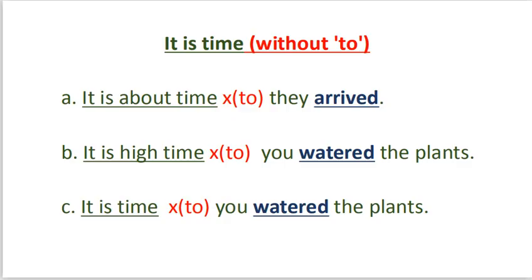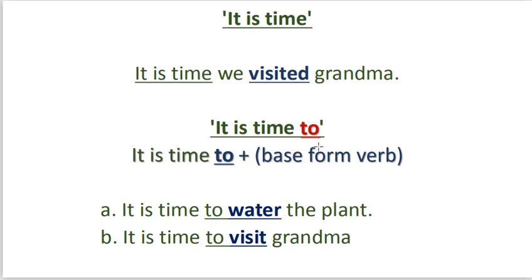Whenever you have the preposition to after it is time clause, your next verb will not be in past tense. It will be in the base form.